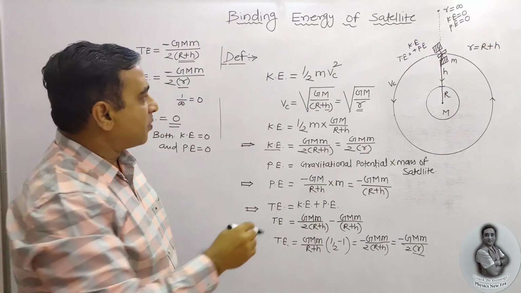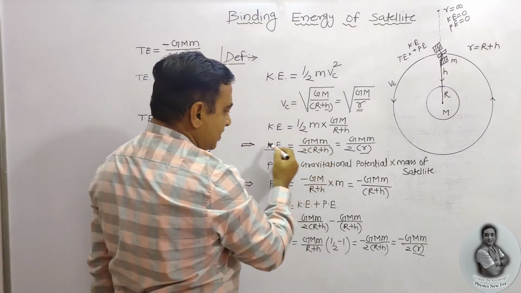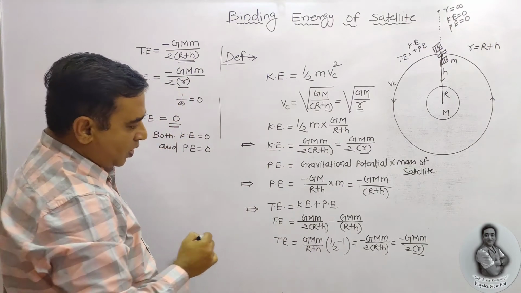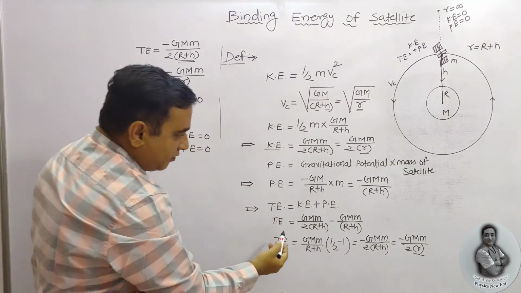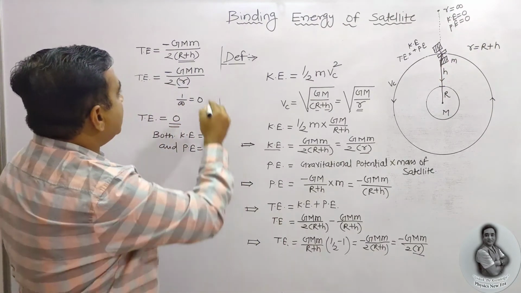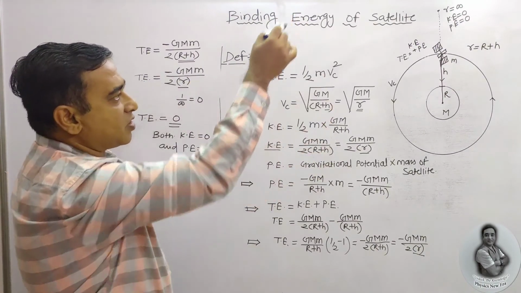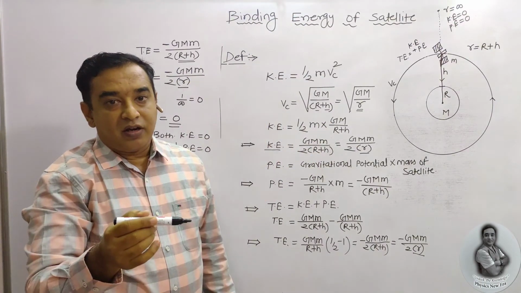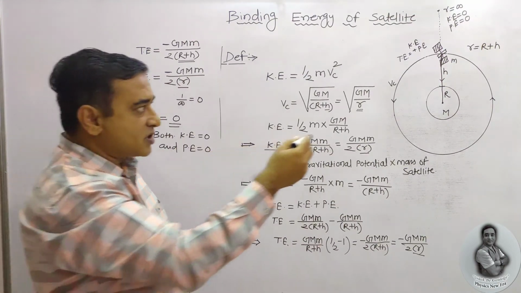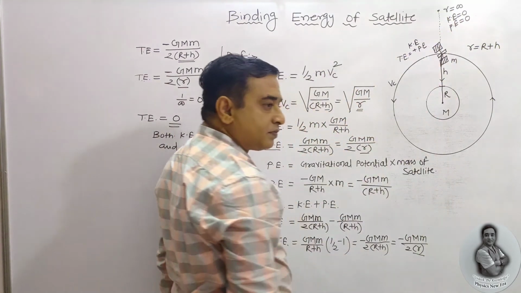Here already we have obtained the kinetic energy. We got the potential energy. We got the total energy. If we substitute this r plus h as small r, that is orbital velocity, when an external force is given, it is shifted to infinity.